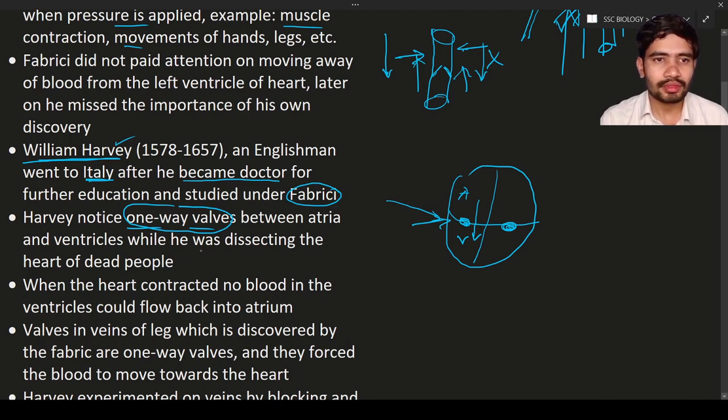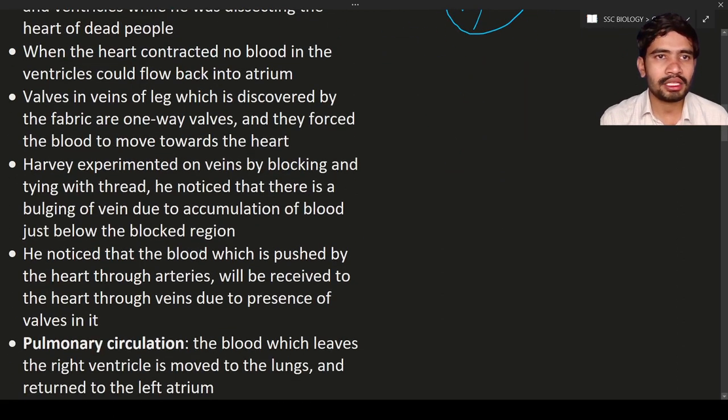So what did he say next? When the heart contracted, no blood in the ventricles could flow back. It means when the heart contracts, the blood will move from the atria to the ventricles, but not from the ventricles to the atria.